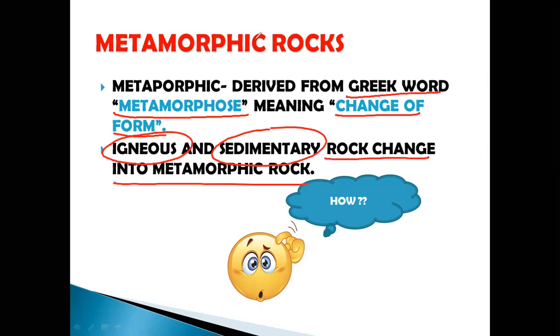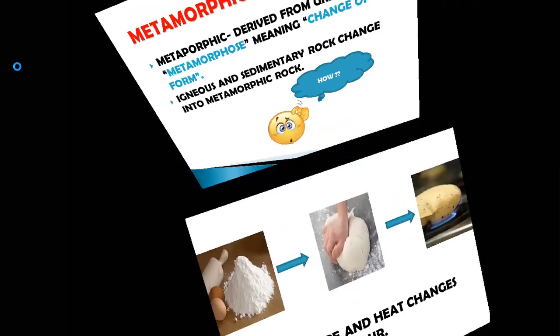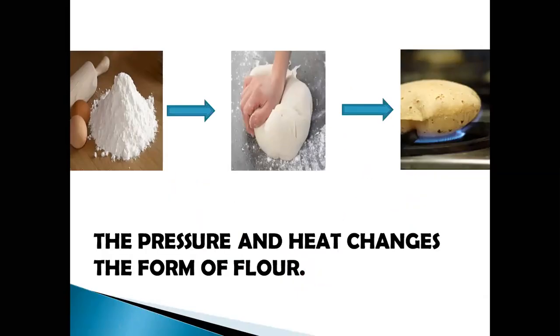Now how is that possible? How can one rock change into another? To understand that, let's take an example from our daily life. Many of you must have seen your mothers preparing chapatis in the kitchen, correct? So what she does is she first takes flour, right?